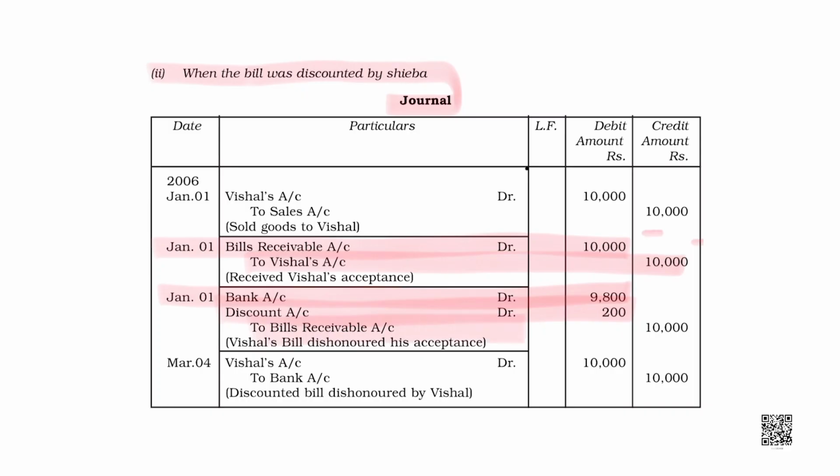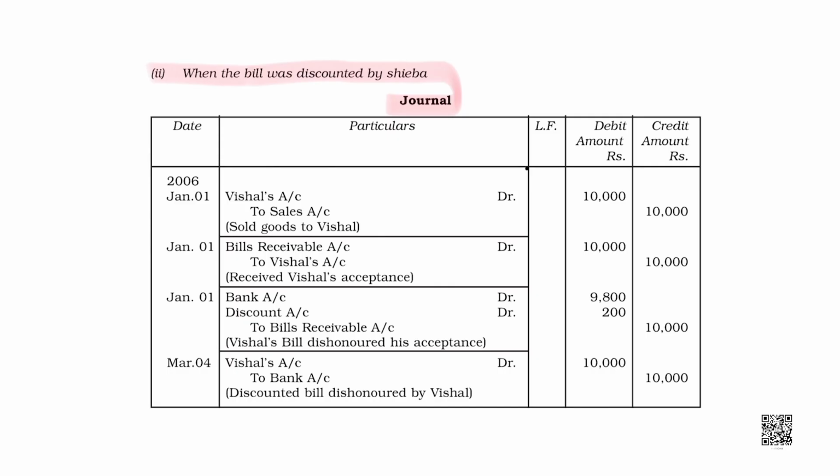When I received the bill, bill was debited, but I gave this bill to the bank and bank gave me money. So bank is debited and bill would be credited. Okay, students? But the case is all about dishonor. Listen up. We gave this bill to the bank